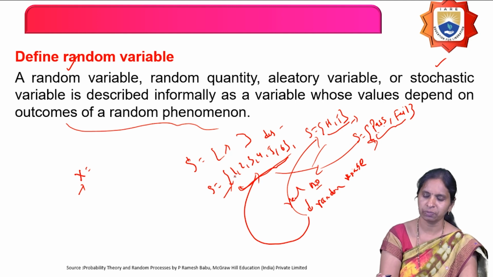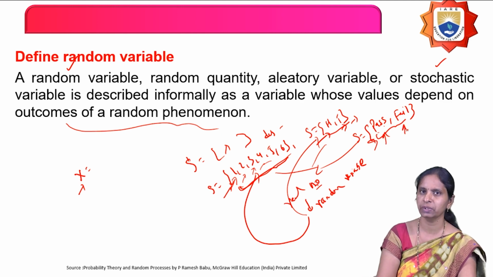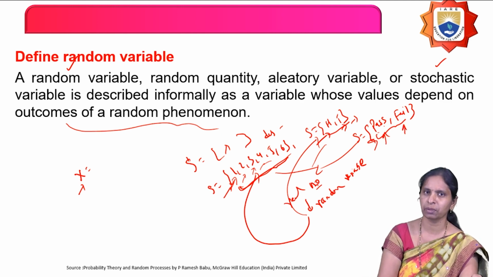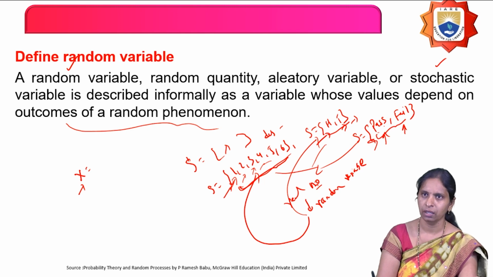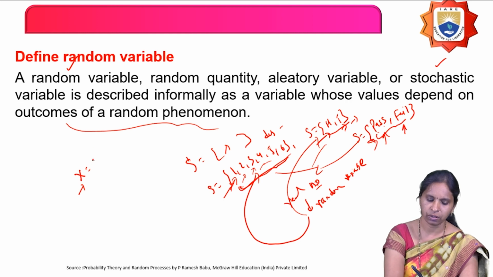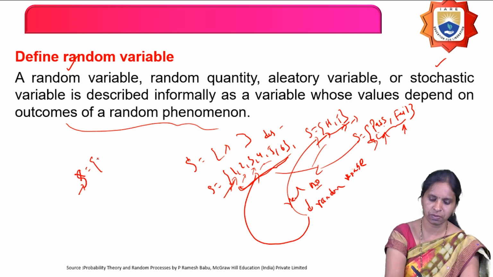Or it is also defined as a set of all the functions of all the elements in the sample space, where for each element you assign a real number. For each element you assign some real number according to some rule, and that is called a random variable. For example, when I toss two coins, what is the sample space? Head-head, head-tail, tail-head, tail-tail.